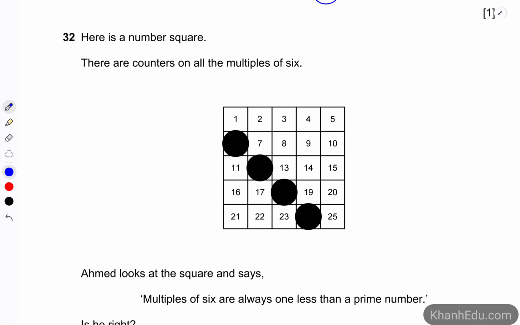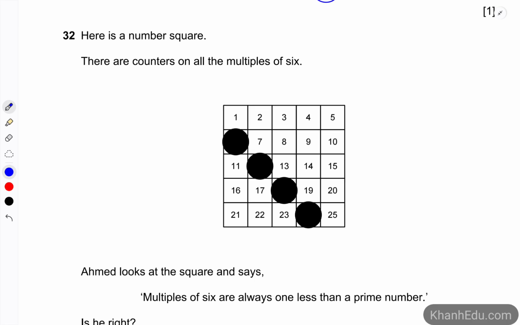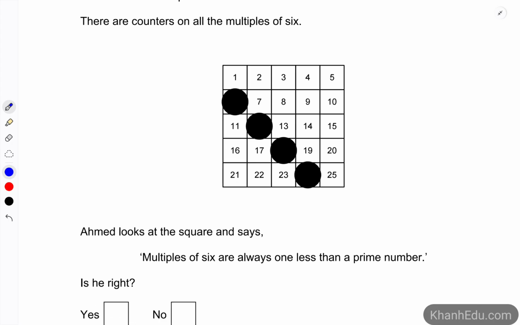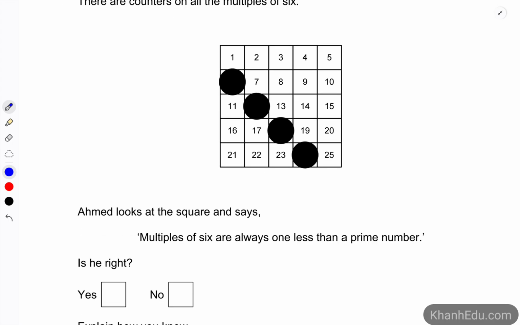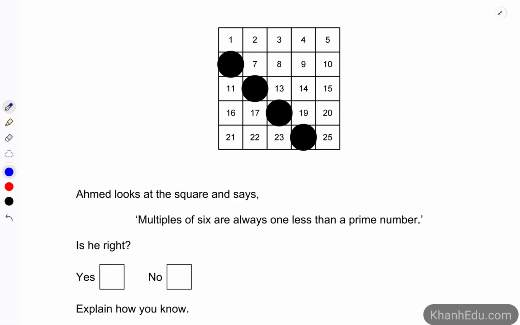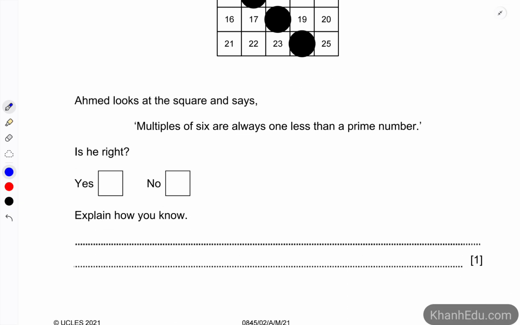And the last one. Here is a number square. There are counters on all the multiples of 6. Ahmed looks at the square and says, multiples of 6 are always 1 less than a prime number. Is he right? Yes or no? And how can we know that?